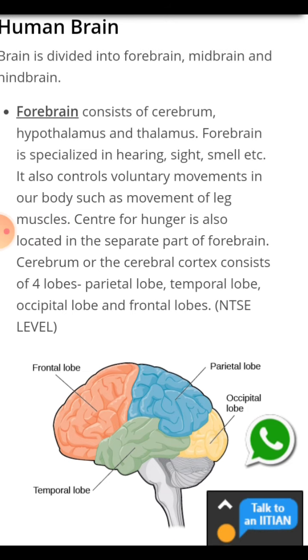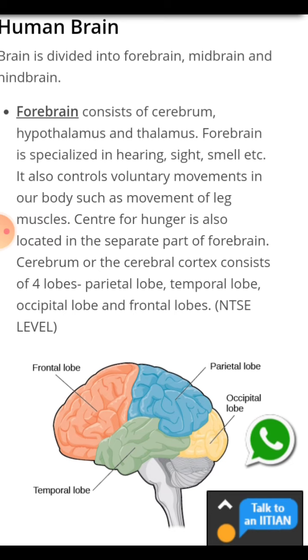Now you see the human brain. The brain is divided into three main parts: forebrain, midbrain and hindbrain. The forebrain consists of cerebrum, hypothalamus and thalamus.